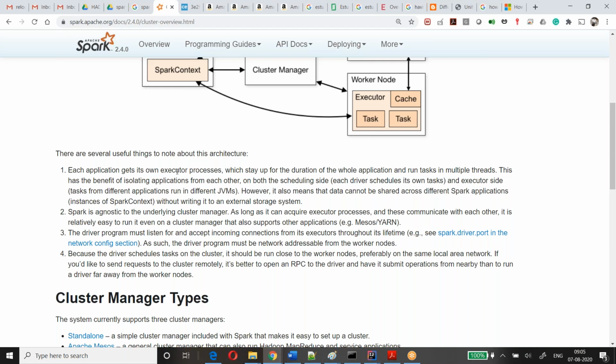Then we need to explain from the driver program: it will create the DAG, apply optimization, create the physical plan, then talk to the cluster manager and allocate the resources. All this we have to explain. I'll expand in the next session in detail, then we'll jump into the core programming.